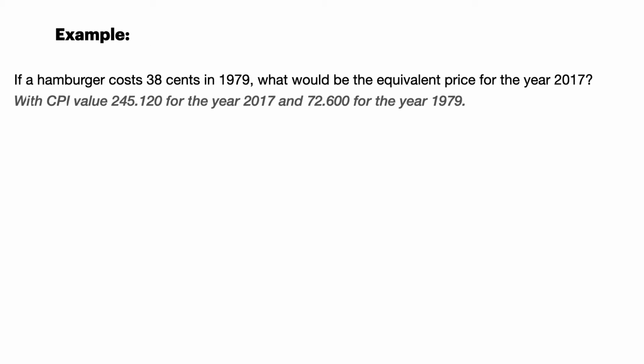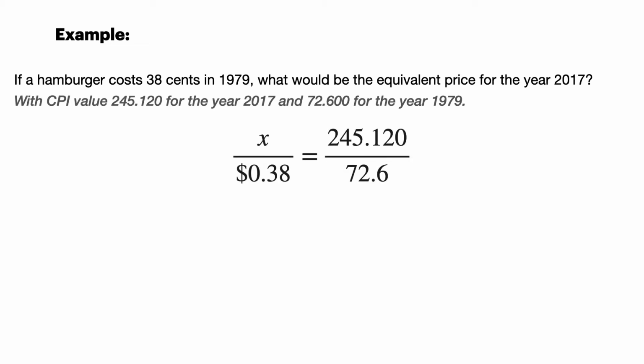Let's set up a proportion and try to solve the price of that hamburger if it followed perfectly. So on the left-hand side, I put the prices. So X is going to stand for the price in 2017. On the bottom there, it's 38 cents. That is for 1979.